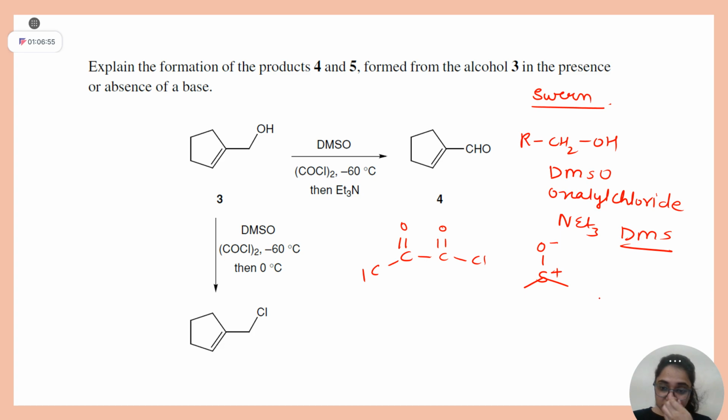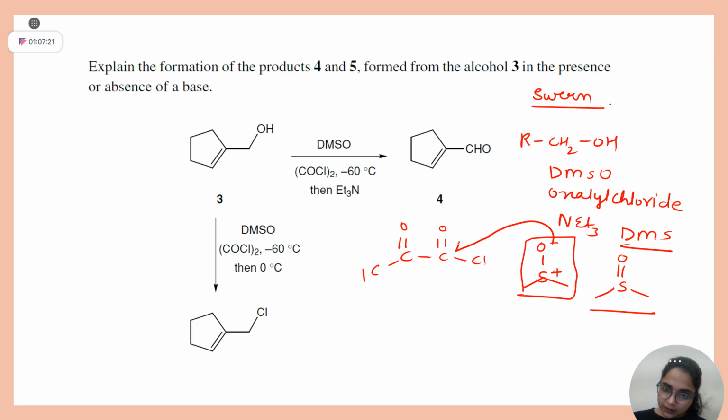There are two ways in which you can write DMSO. You can write it like this, but it remains in this form only. Till here everything is clear. Listen to this mechanism and you have to apply same logic in all other mechanisms. Only name is different. First, this will attack here. This oxygen will be negative charge, right? This charge will come back and knock off chlorine. Let me write in stepwise manner.